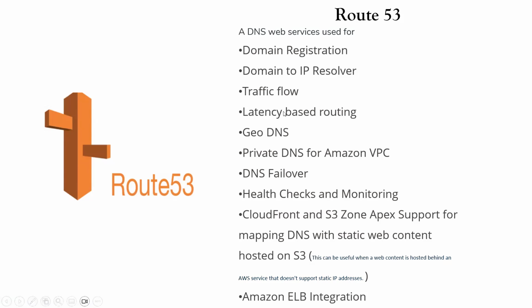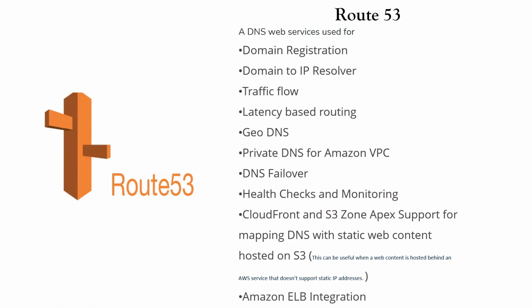So we have the feature of private DNS management with Route 53. If in your premises you have a private EC2 instance or private web server, and you want to give a friendly name to the IP address of the website or portal which you have hosted in your private network only.